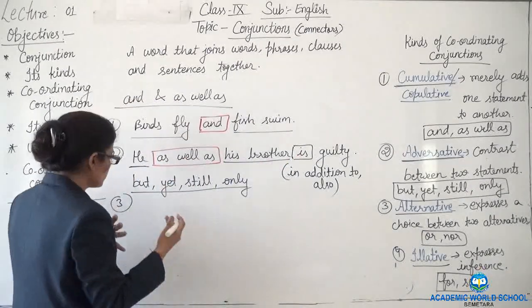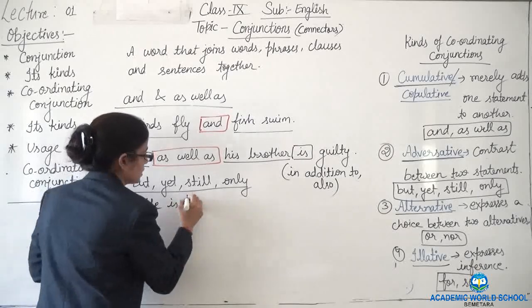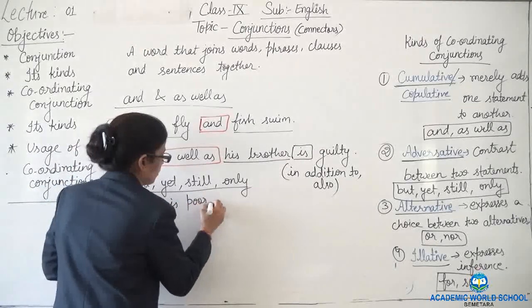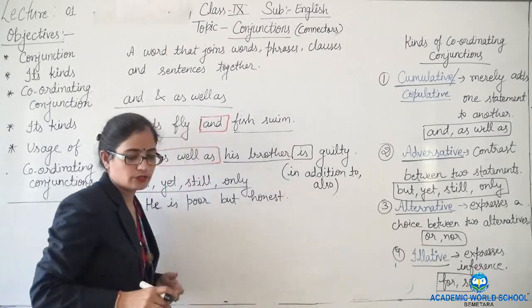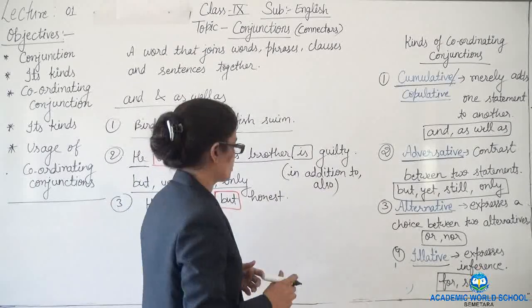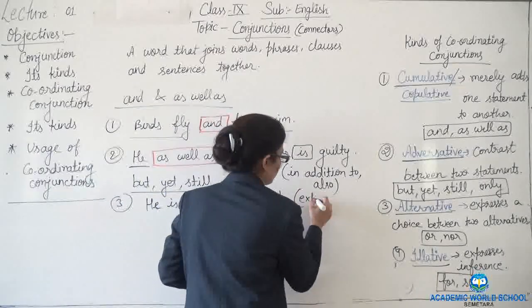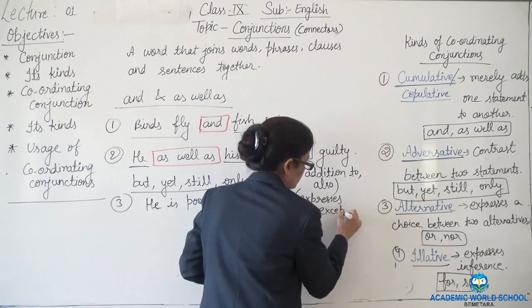How does it show? He is poor but honest. So here this is giving a kind of exception. You can write here: expresses exception.